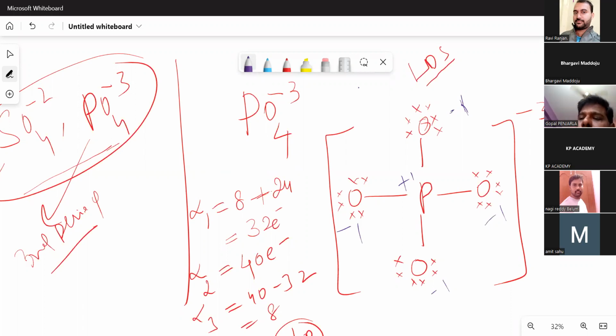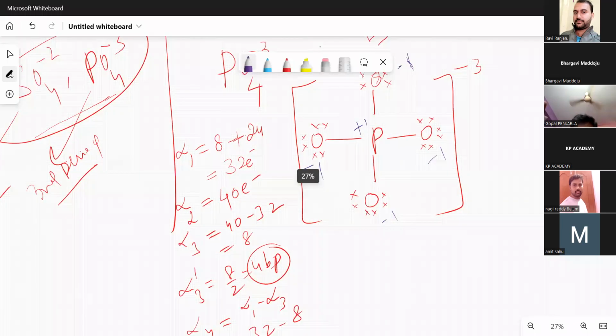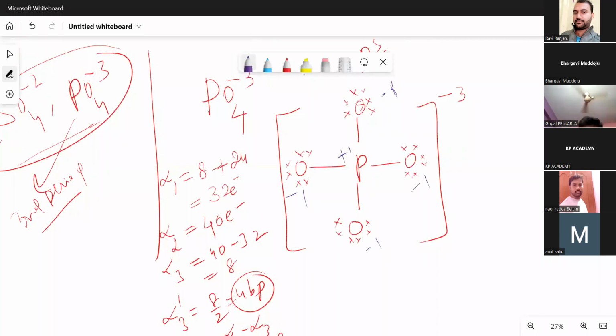Because the sum of the formal charges must be equal to the charge present there. -1, -1, -1, +1 will be equal to -3. But the central atom will always be in search of reducing its formal charge.